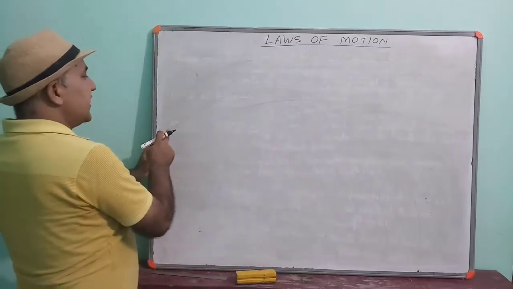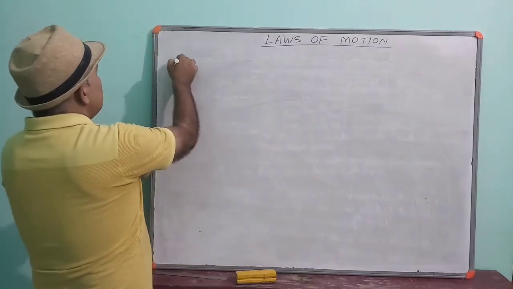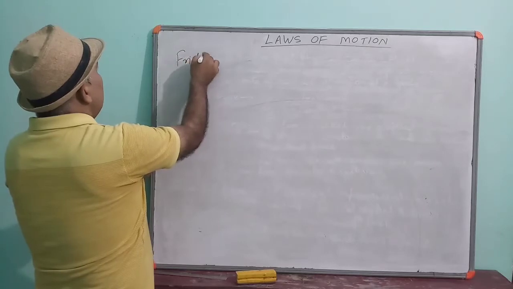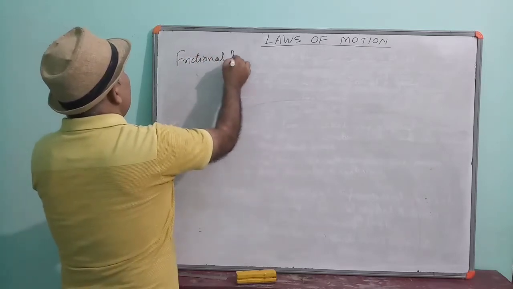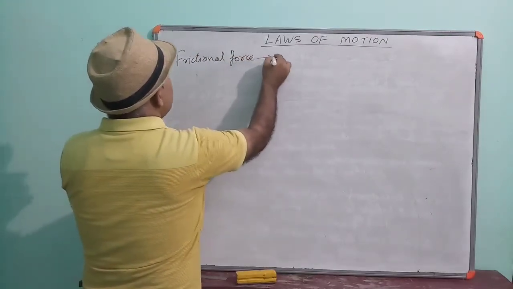First we are going to watch the examples of contact forces. So first one is the frictional force.